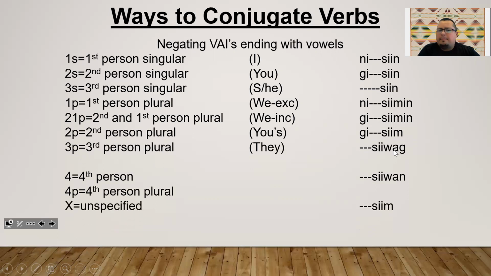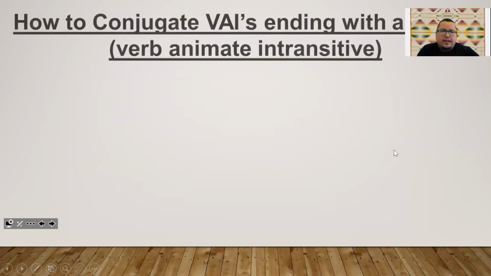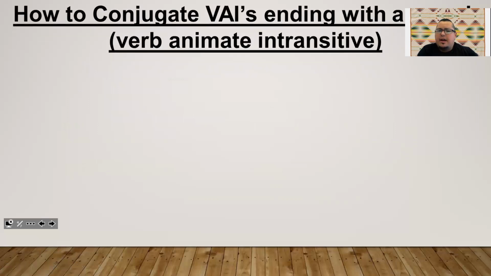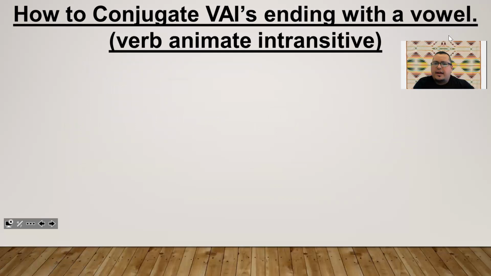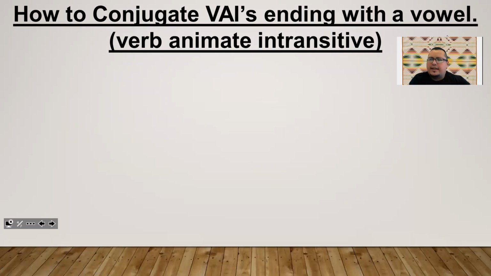Those are the patterns right there. So this version, number 71, we're going to break this down. I did a color-coded version of this, so it helps us to remember and to see where the words are in place in the sentence. So how to conjugate VAIs ending with a vowel, negated version of that title. All right, here we go.